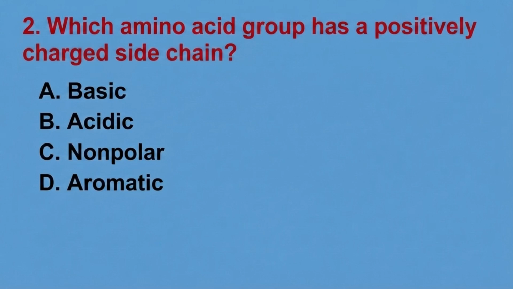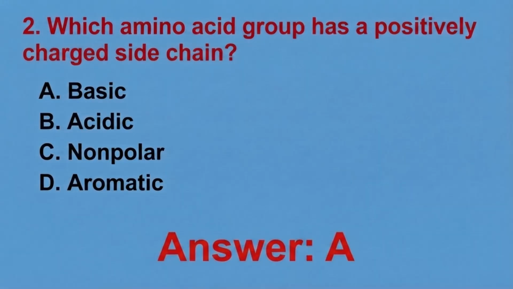Which amino acid group has a positively charged side chain? A. Basic, B. Acidic, C. Non-polar, D. Aromatic. You have 5 seconds. So the correct answer is A.